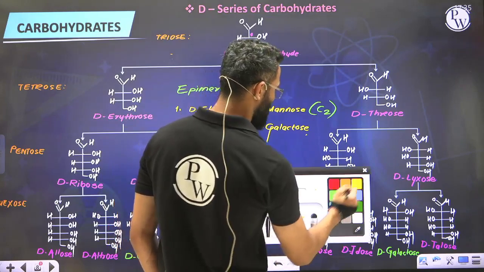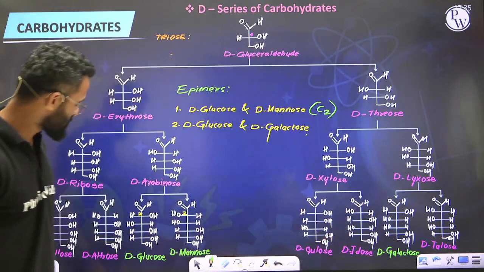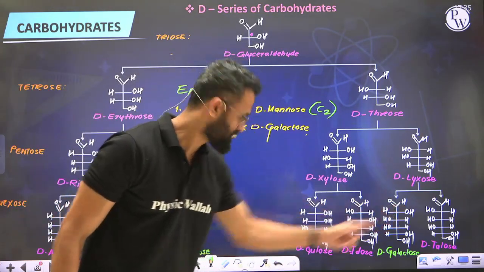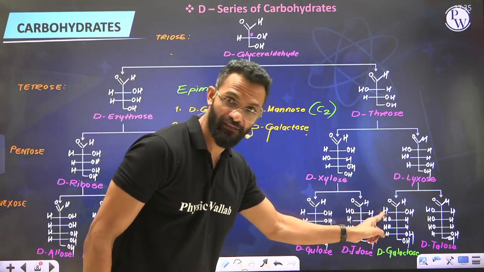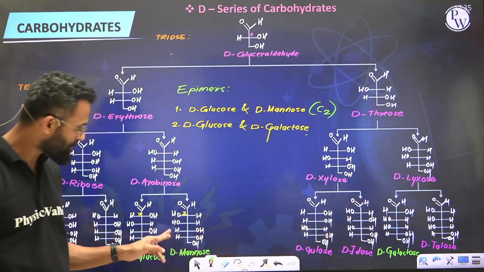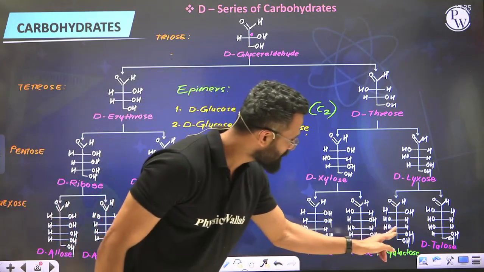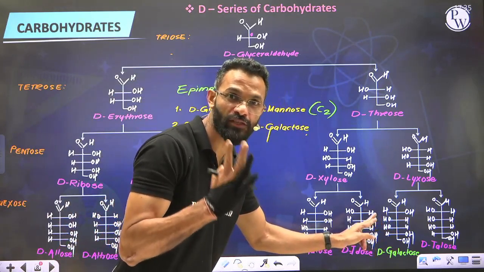D-glucose and D-galactose. This is glucose and that is galactose. You will see at carbon number 2, OH is to the right, OH to the right, fine. At carbon number 3, OH is to the left. Still the configuration is same. But at carbon number 4 in glucose, OH is to the right, and here at 4, OH is to the left. Meaning configuration has differed at carbon number 4, C4.